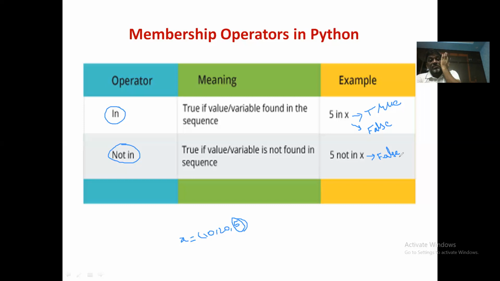Okay, so the membership operators also return either true or false, the Boolean values, based on whether a particular member is present in the given sequence or not. Okay, so it can be applied with integer sequences or string sequences or any sequence of valid objects in Python. Okay.